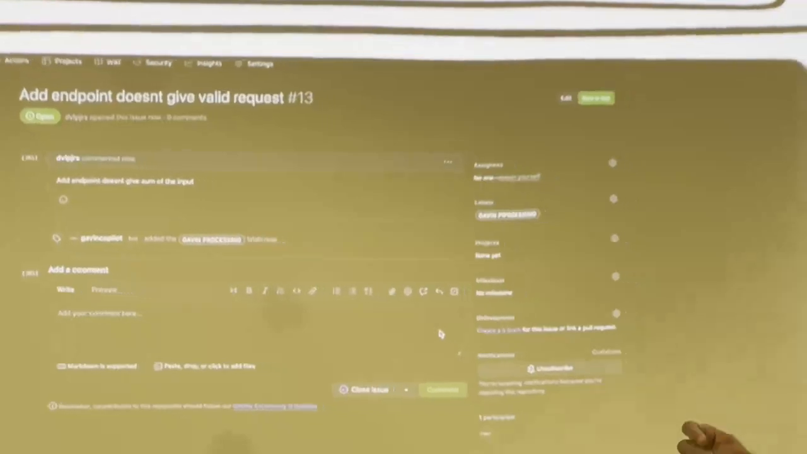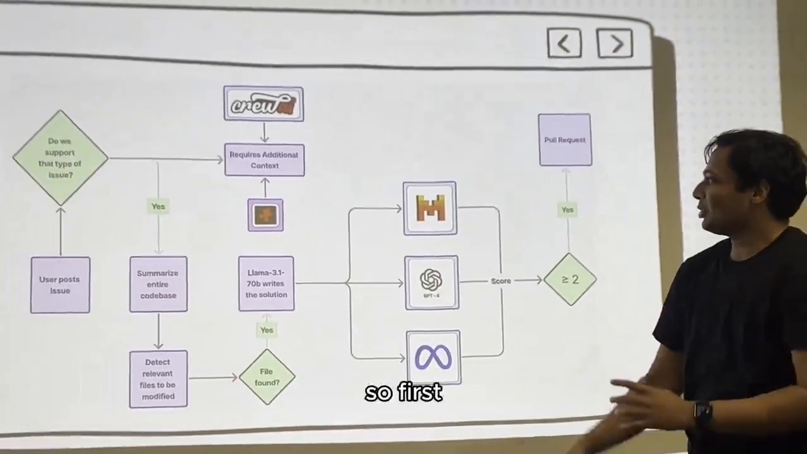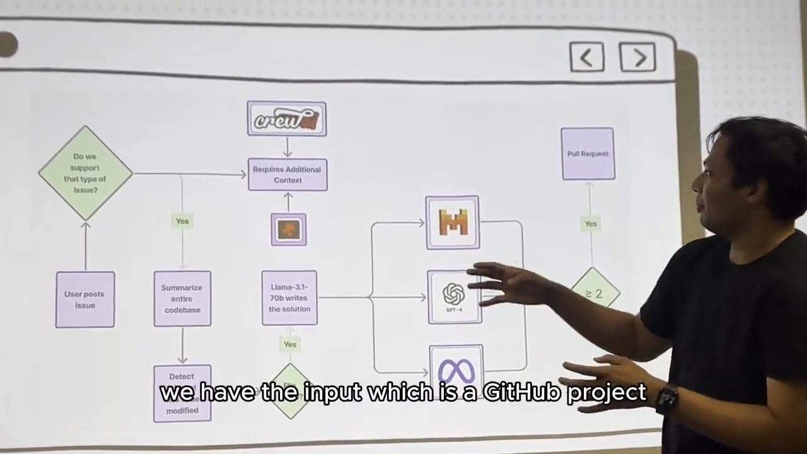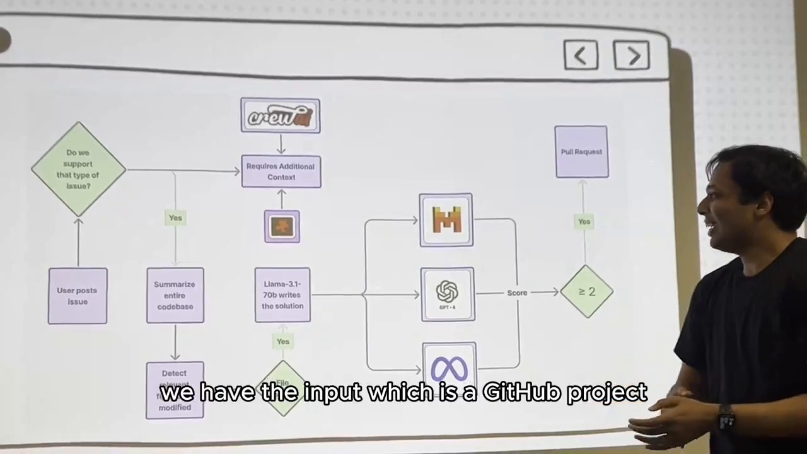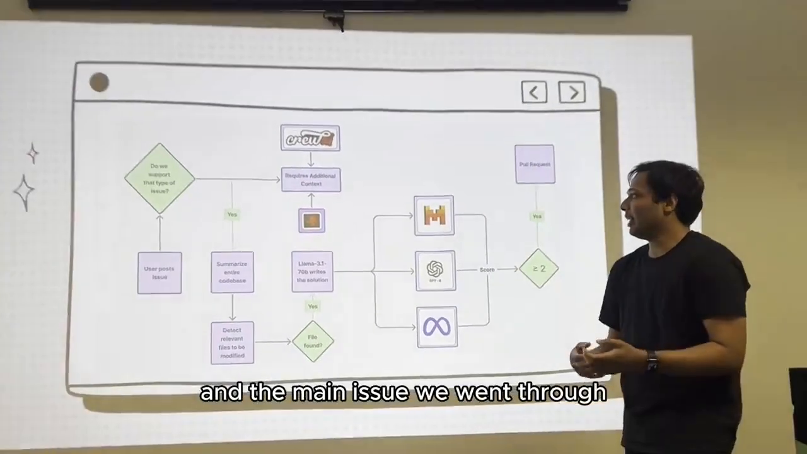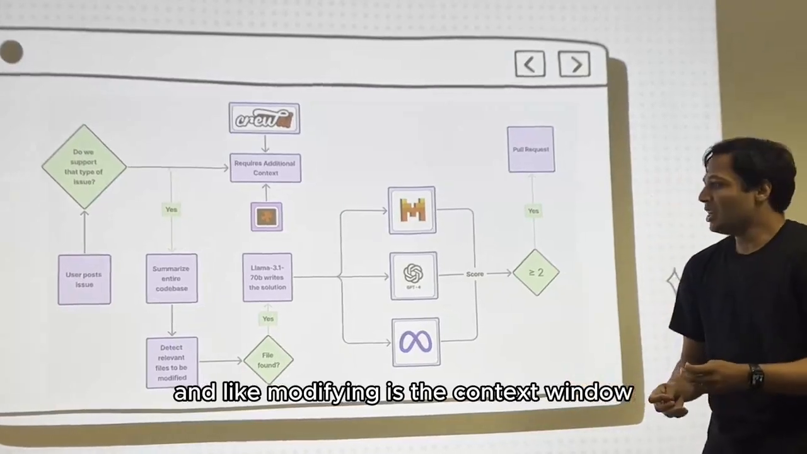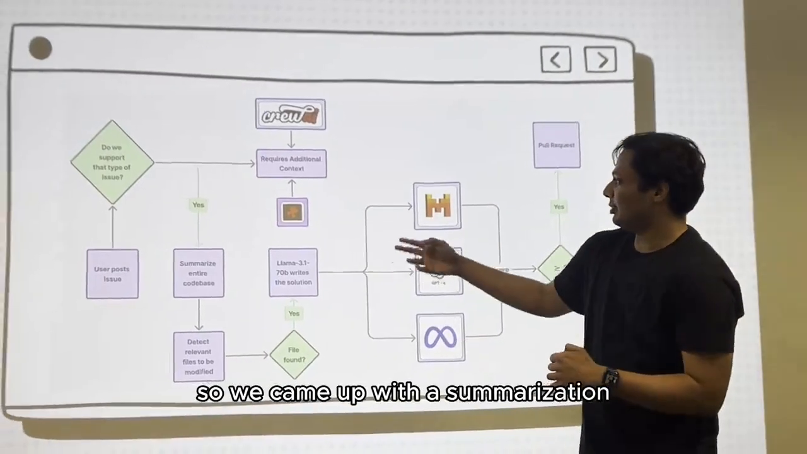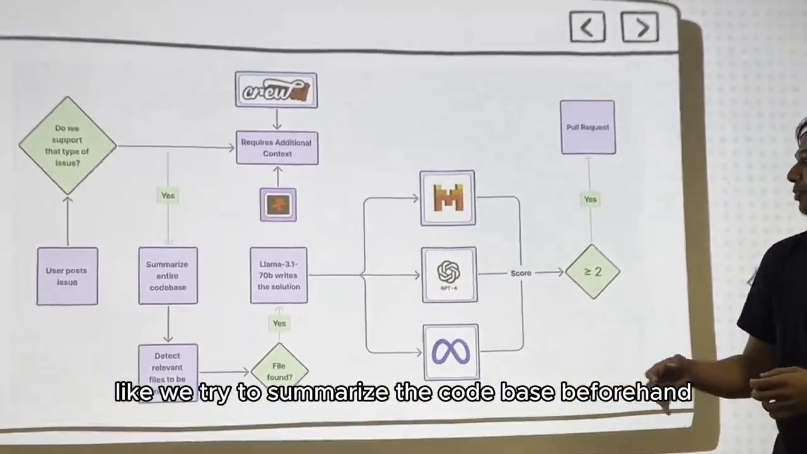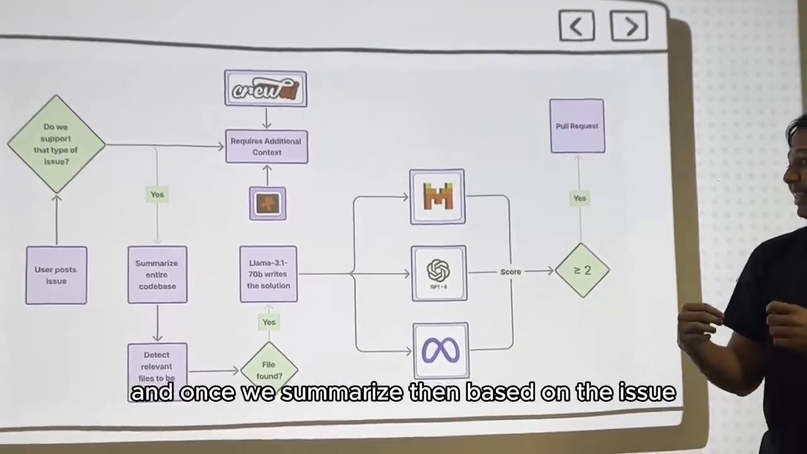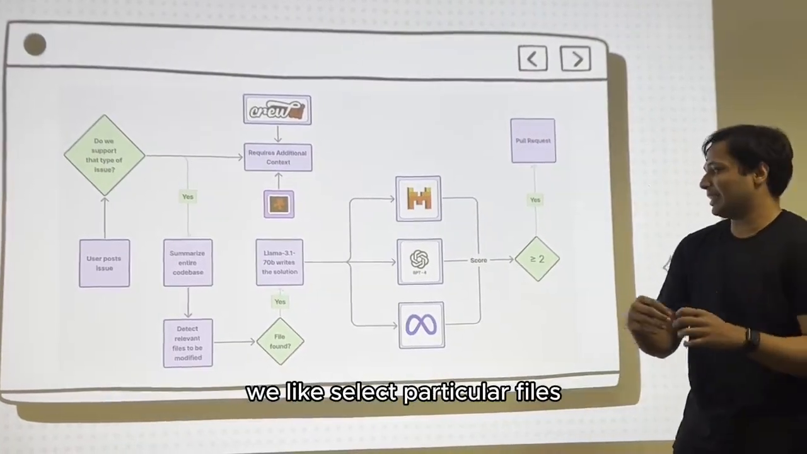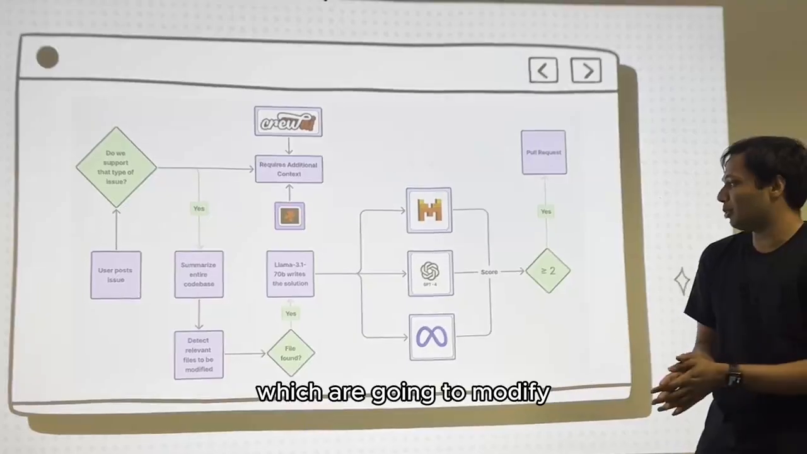Okay. This is the architecture of it. So first, we have the input, that's a GitHub project, and the major issue we face while going through this code base and modifying is the context window. So we came up with a summarization, where we try to summarize the code base beforehand, and once we summarize, then based on the issue we select particular files which we are going to modify.